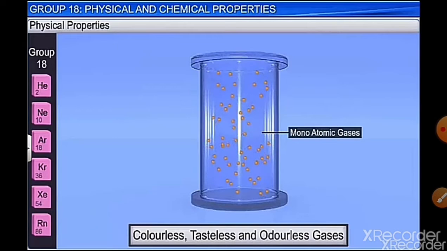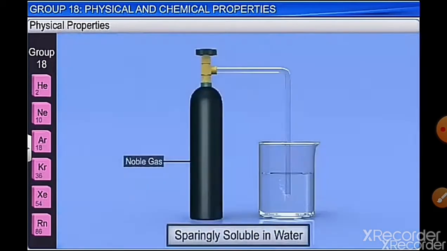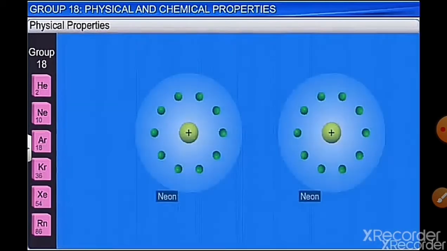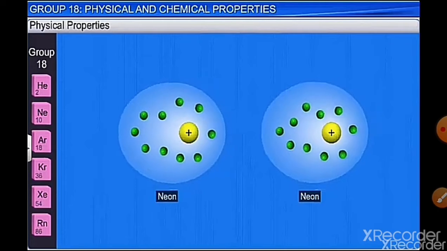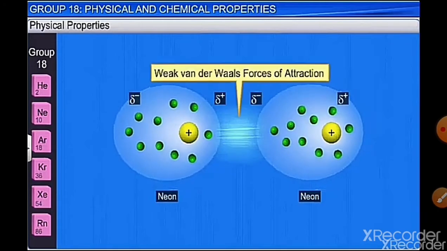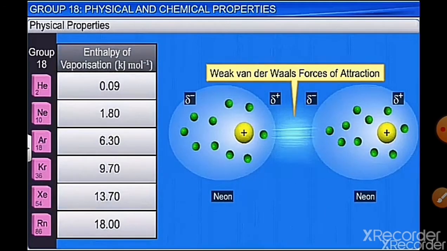So they exist as monoatomic gases. These gases are colorless, tasteless, and odorless. And these gases are inert in nature owing to their fully filled stable electronic configuration. Noble gases are sparingly soluble in water. Between the monoatomic gases, the force that is present is a weak van der Waals force called dispersion force or London force.